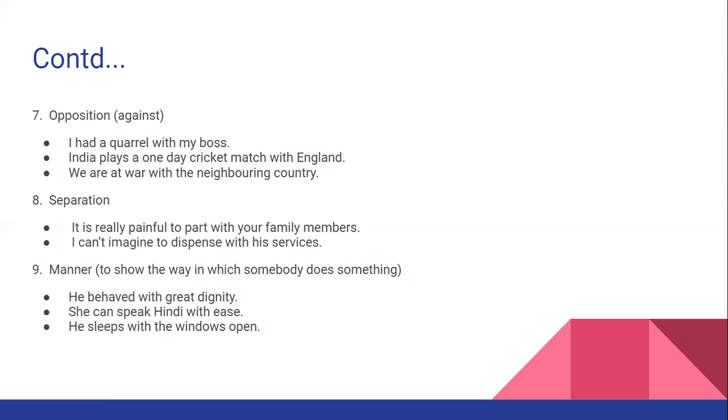"With" can also be used to denote manner, to show the way in which somebody does something, a particular manner. He behaved with great dignity. So we are talking about the manner of his behavior. So with great dignity. She can speak Hindi with ease. So we are talking about the manner, how, with ease. So she can speak Hindi with ease.